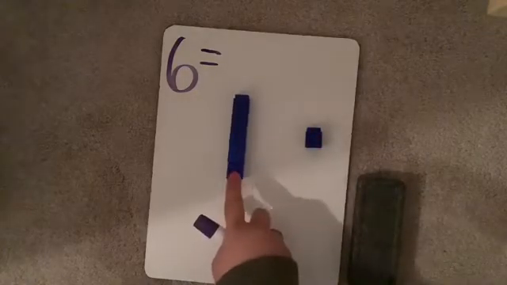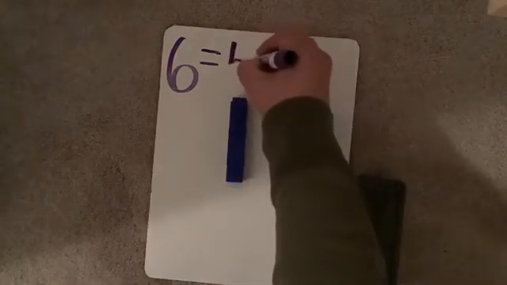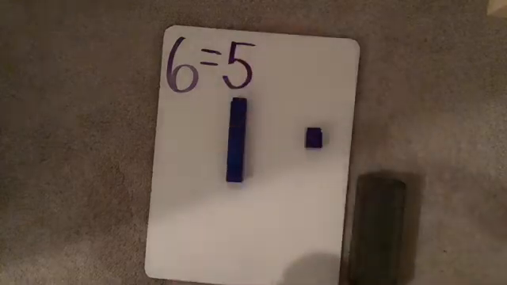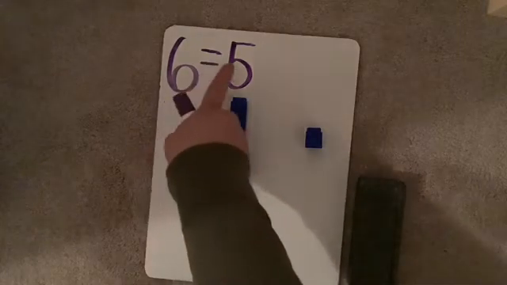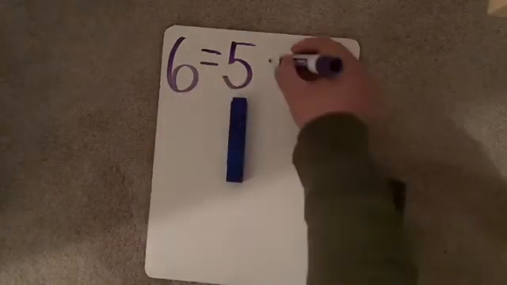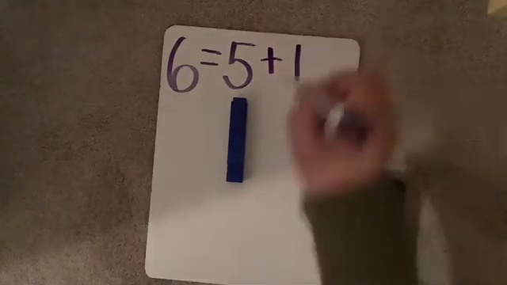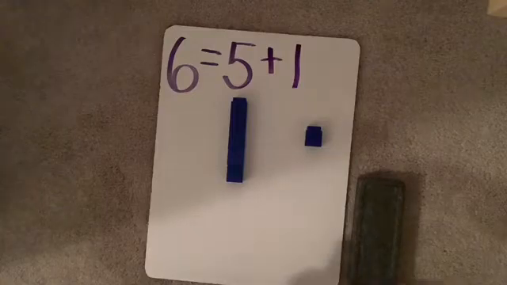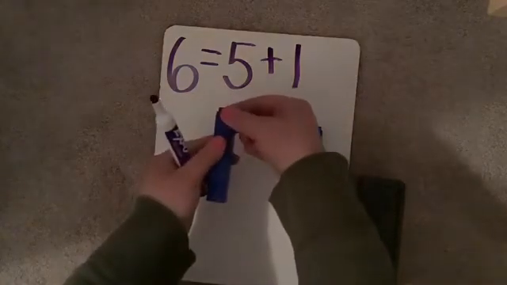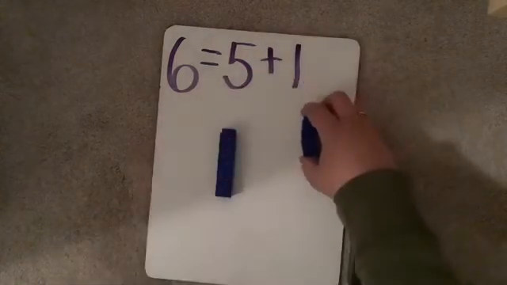Let's count. 1, 2, 3, 4, 5. Go ahead and do that with your cubes, and then write the number 5. 6 equals 5, and what's my other part? 1. Exactly. Make sure you have that number sentence written. Then you can go ahead and take 1 more cube off from our 5 stick and move it over here.